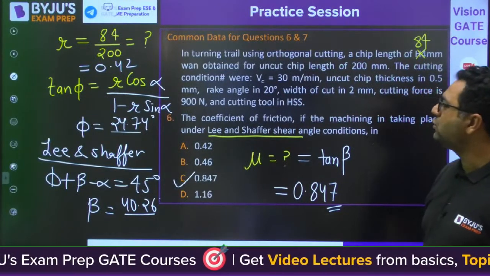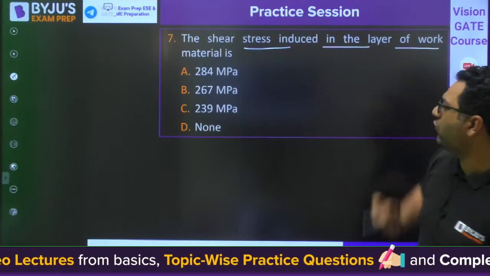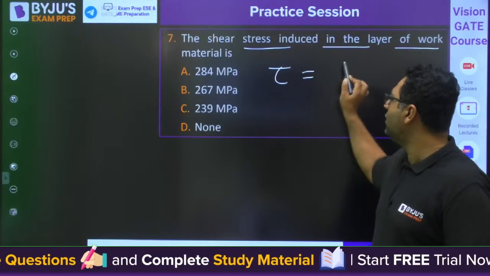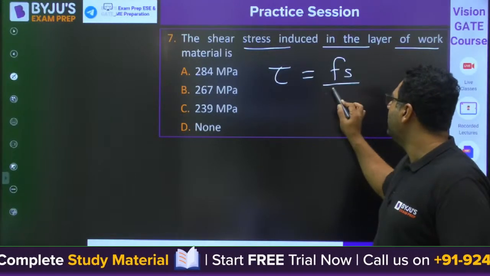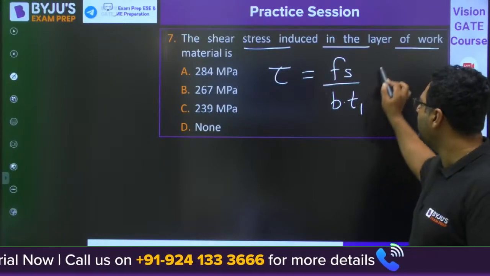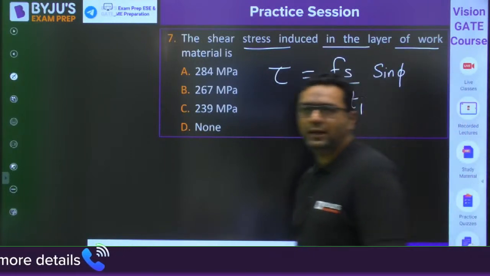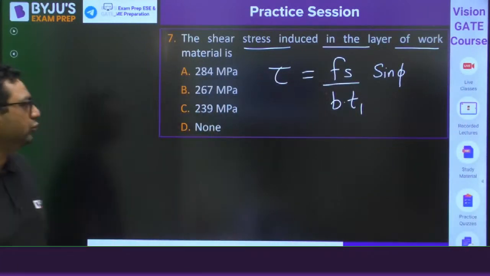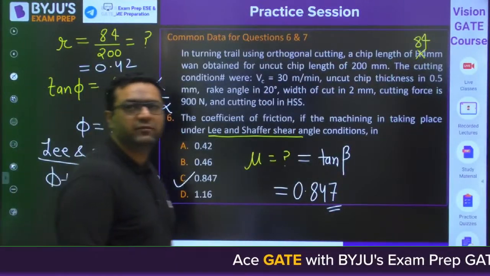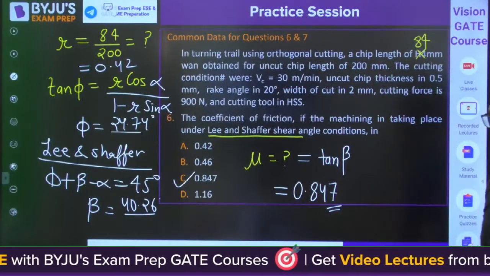Moving further, guys, to the next question. The shear stress induced in the layer of work material. Whenever we are talking about shear stress, it is shear force divided by b t1 over sin phi. I feel everybody would be aware of this formula. So first of all, we need to find out the shear force. Data is given to you. Try to solve it to find out the shear force first.